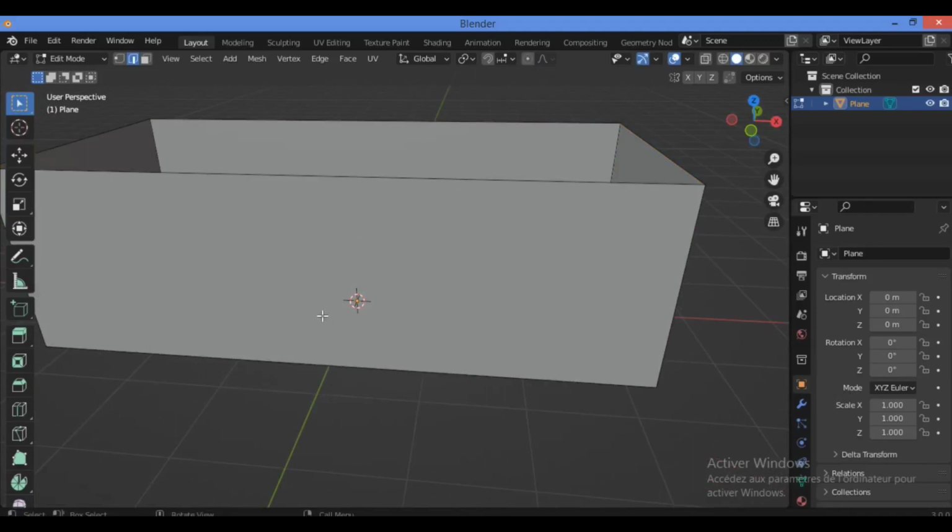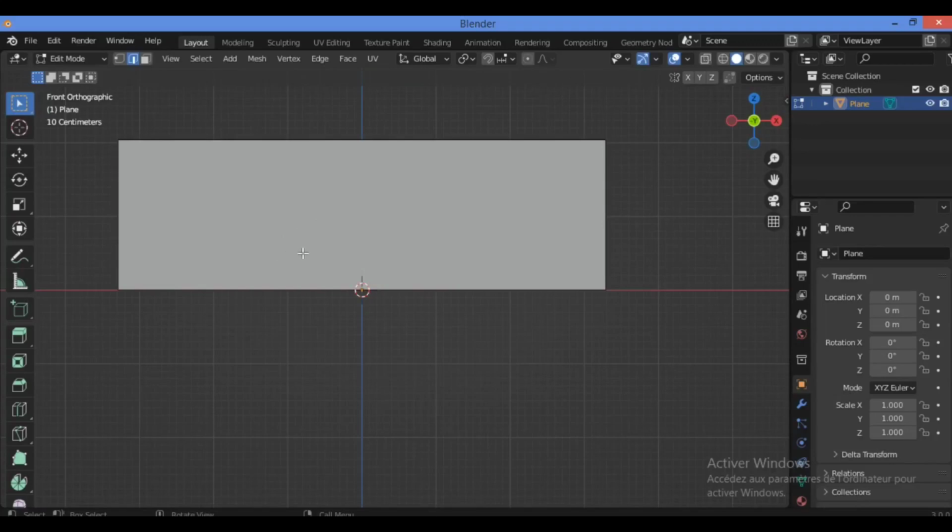So let's use the knife tool. We need to hit 1 on the numpad for the front view in order not to get so confused. Also, to use the knife tool, hit the K key on the keyboard. For example, let's make it just a tiny bit like this. Then drag it until you get a straight line like this to cut. Also, we need to do it for the window like this, cutting this wall.